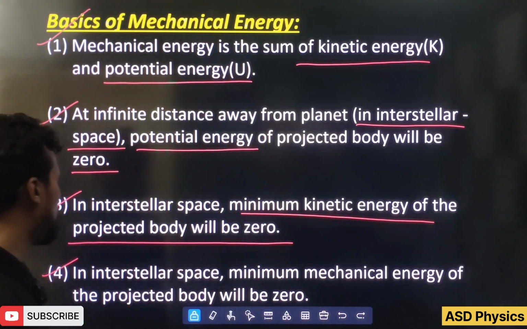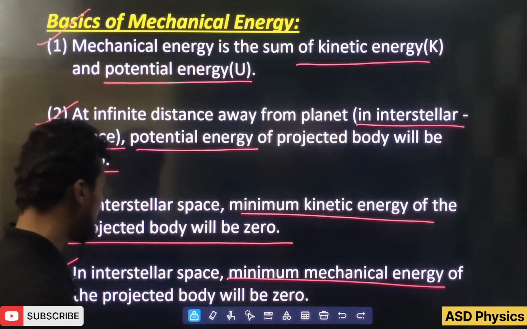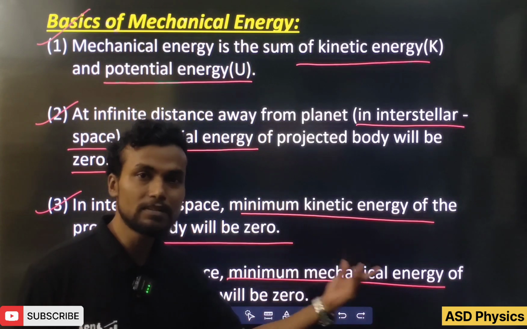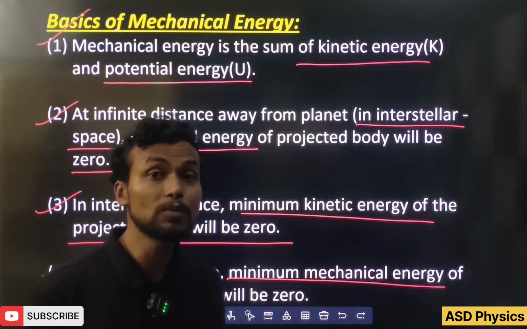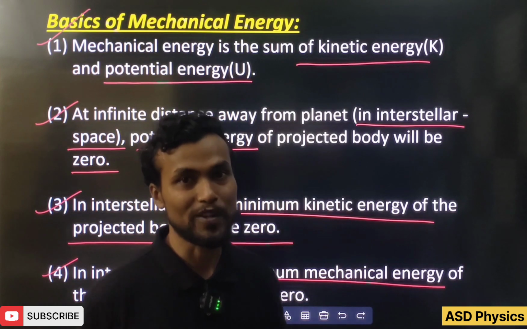Next one, students, fourth point: in interstellar space, minimum mechanical energy of the projected body will be 0, because kinetic energy is the minimum, so mechanical energy will also be minimum. Why? Because mechanical energy is the sum of kinetic energy and potential energy.